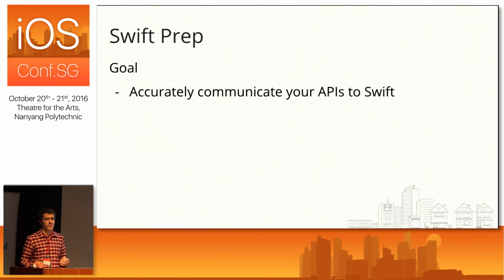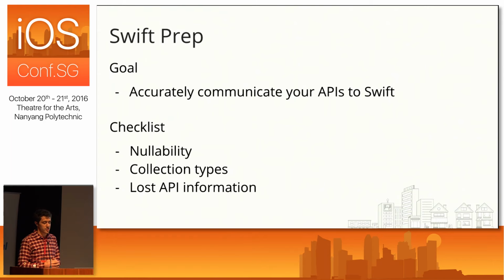But it's not just about making your life easier in Swift. Our goal here is really to more accurately communicate what's going on in Objective-C to the Swift type system and get a better representation of that there. And we're going to do that using this three-part checklist.